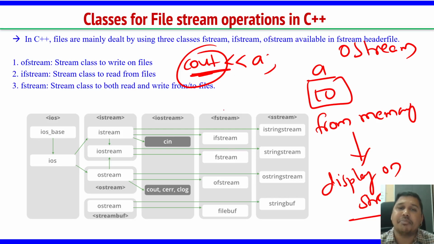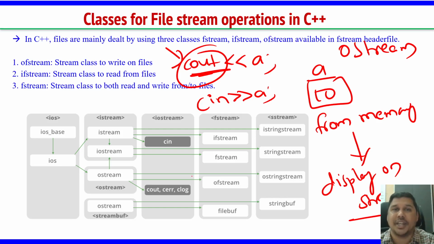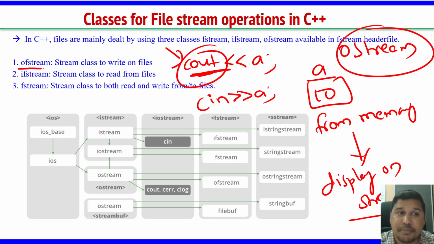What about the same thing for cin? Cin takes a value from the console, from the screen, and stores it into memory. So cout helps me take something from memory and put it on the screen, and cin helps me take something from the screen and put it inside memory. But ofstream means to write on files, which means take the content from the screen and put it into the files.